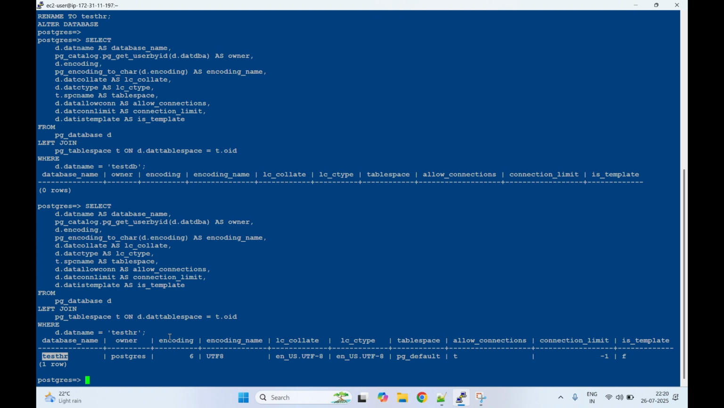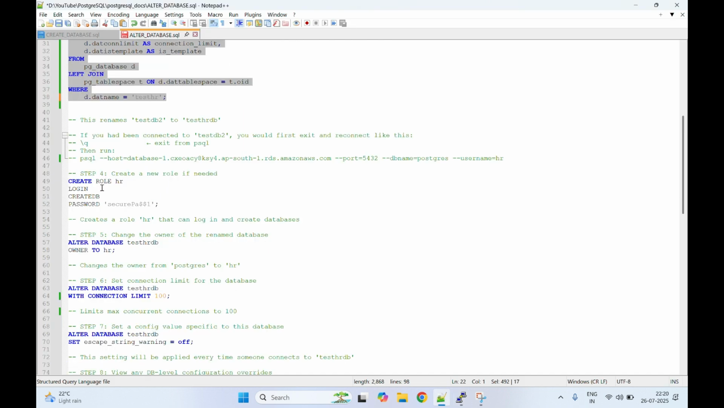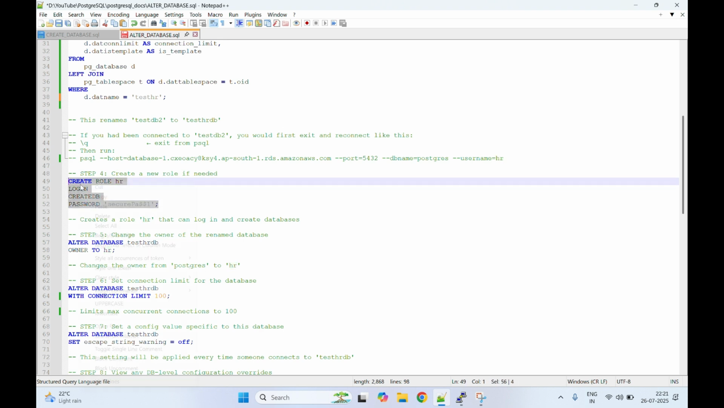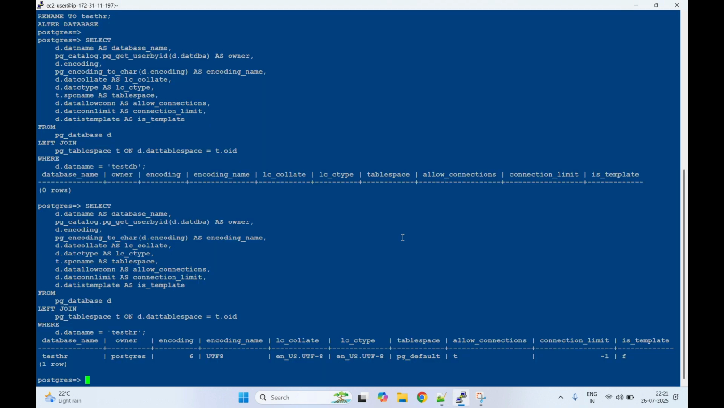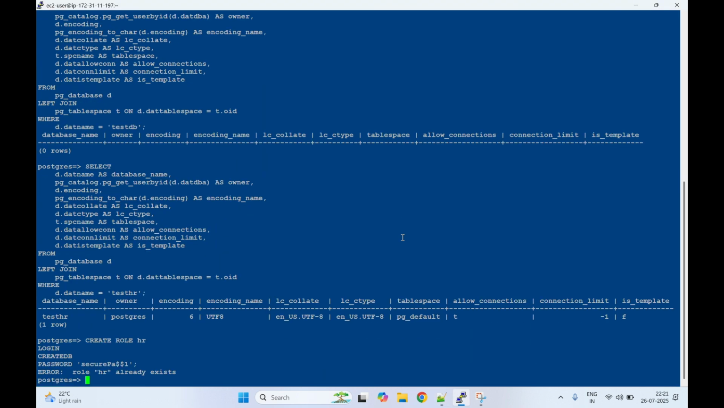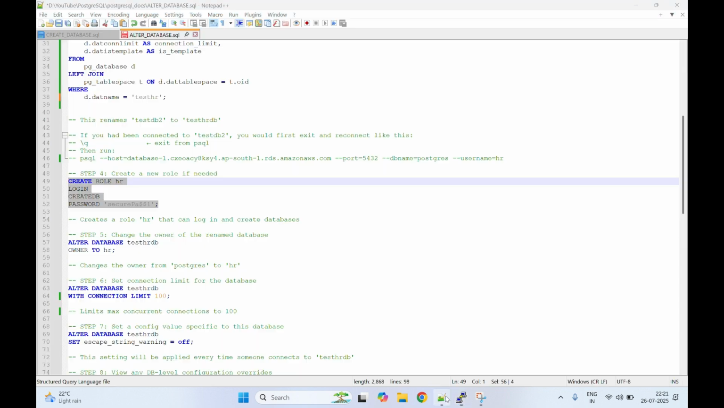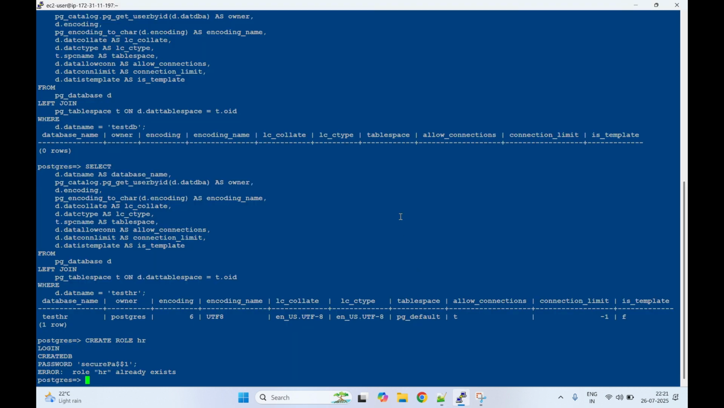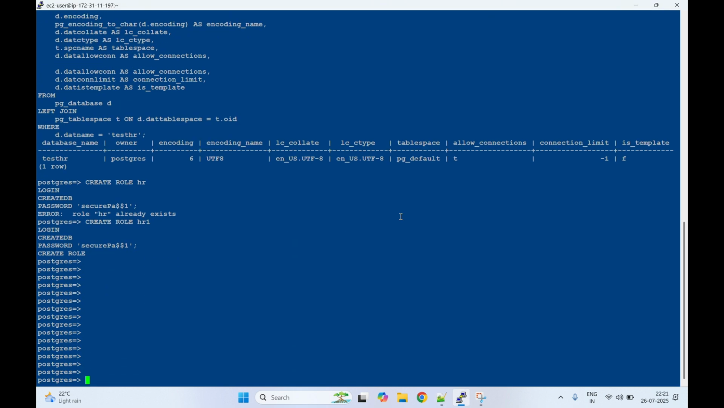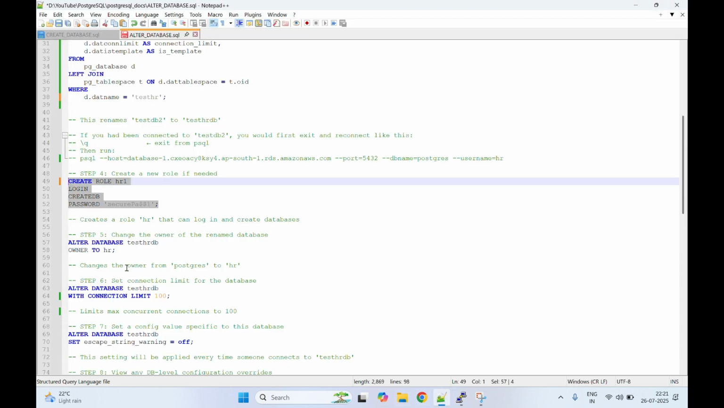Suppose the current owner is Postgres, but I want to create another owner and assign this database to that owner. So in that case, I will create a role which is hr, giving permission to log in and create database and any password. If you want, you can specify that. Let me create another role. The role already exists, so I will choose a different role, hr1. I will create this role, and see, the role is created now.